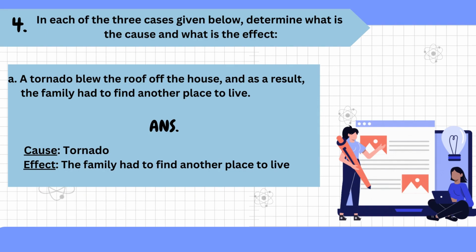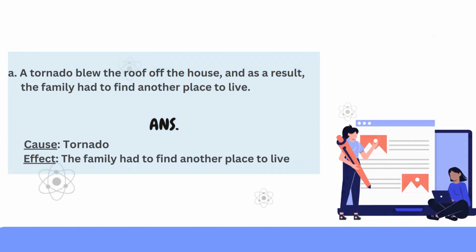4. In each of the three cases given below, determine what is the cause and what is the effect. Question 1. A tornado blew the roof off the house, and as a result, the family had to find another place to live. Answer. Cause, tornado. Effect, the family had to find another place to live.